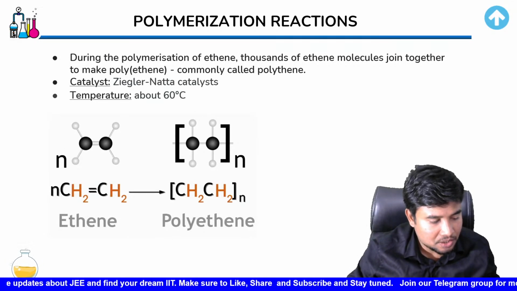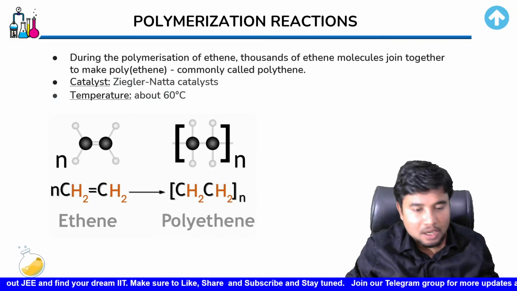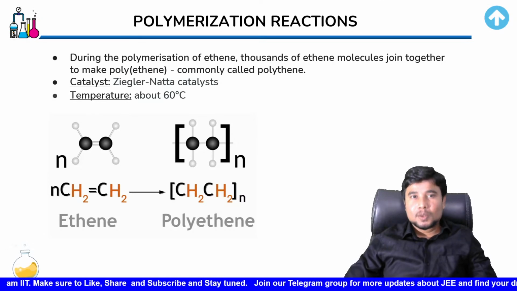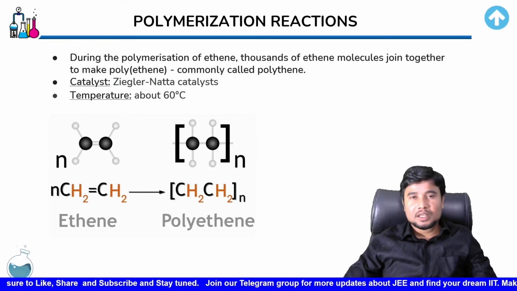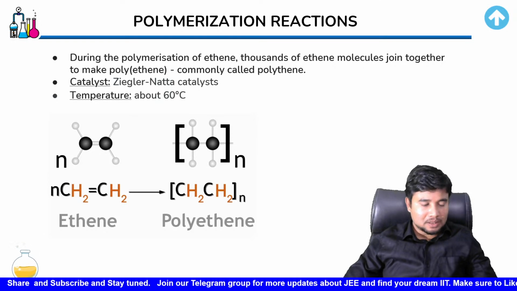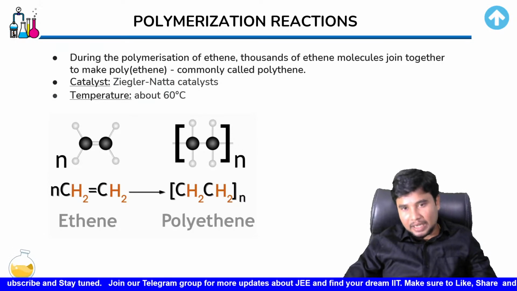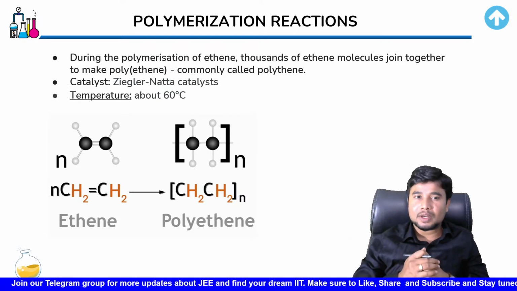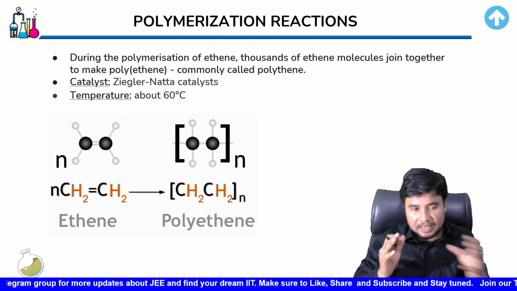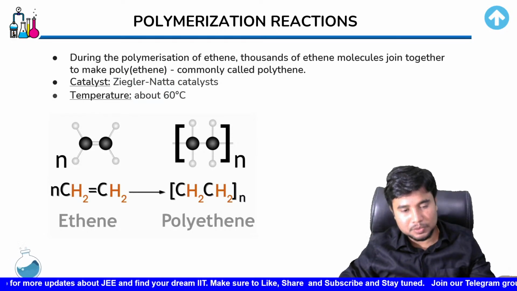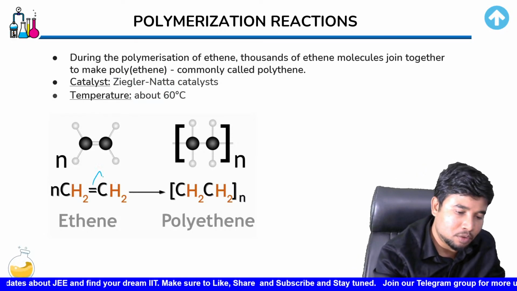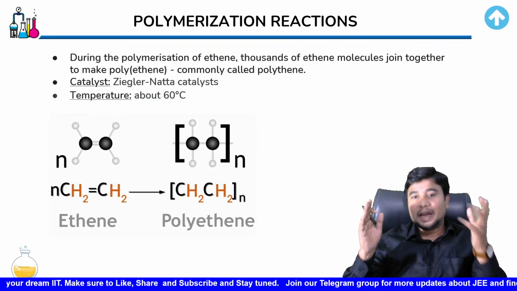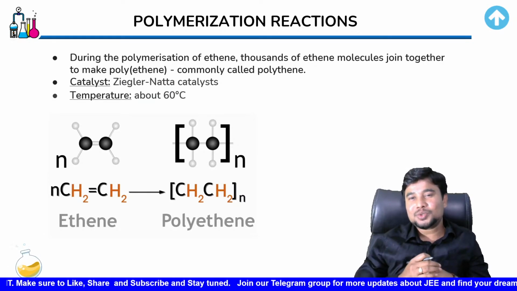The next reaction, children, is simply the polymerization reaction. Polymers can also get formed very easily with alkene or substituted alkenes. Polyethylene and polyvinyl chloride are addition polymers made up of alkenes. So they get very easily formed using them. What happens here is this double bond breaks, and it keeps on joining n number of times. And with that, we get the polyethylene that we used to use earlier.